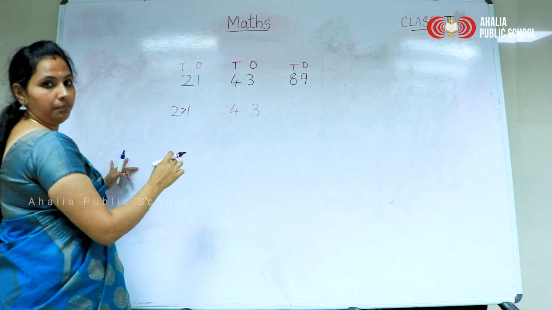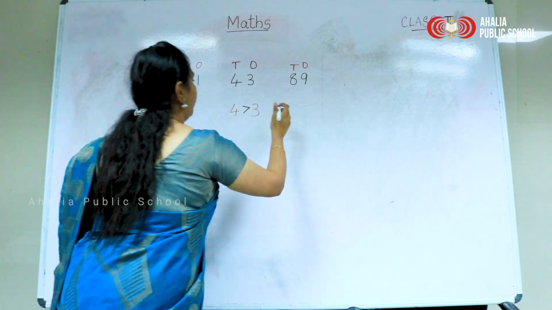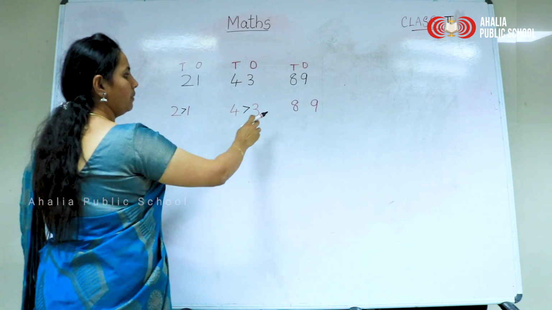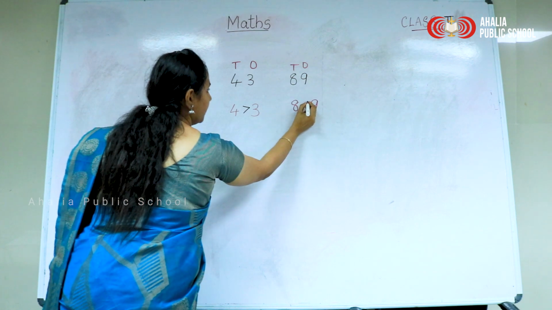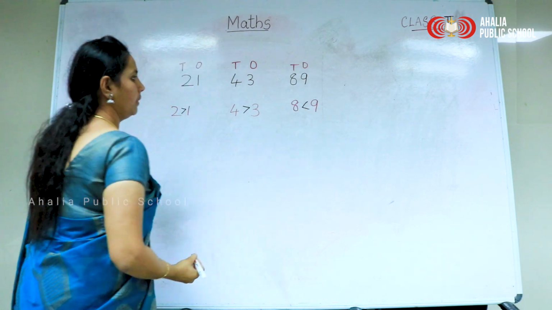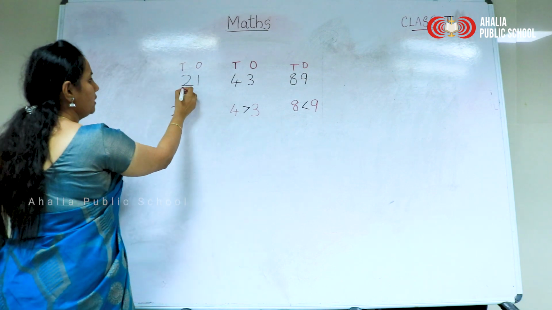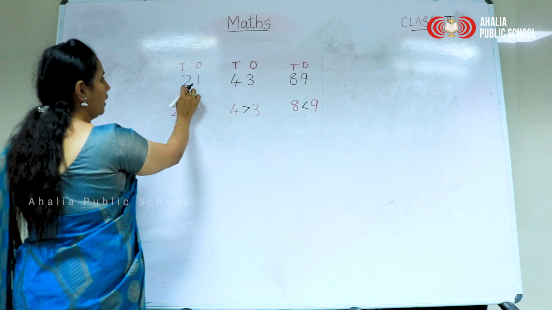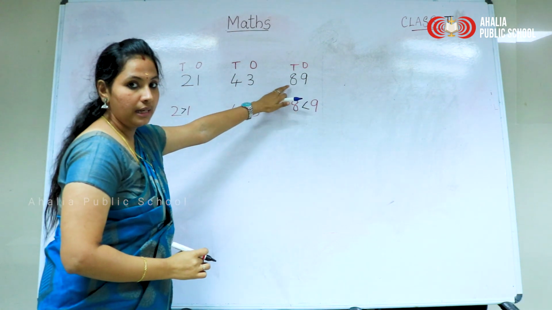Which is greater? 4. Here in 89, which is greater, 8 or 9? This is the greater digit in the ones place. Now see only the tens place. Which is the greatest here? 2, 4, 8. Yes, 8.